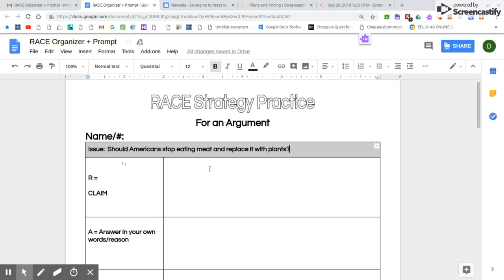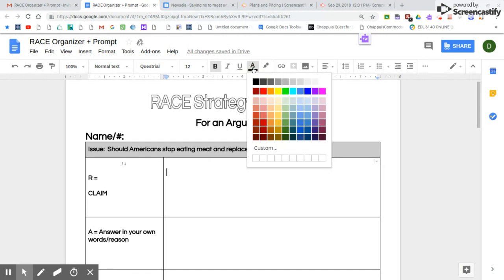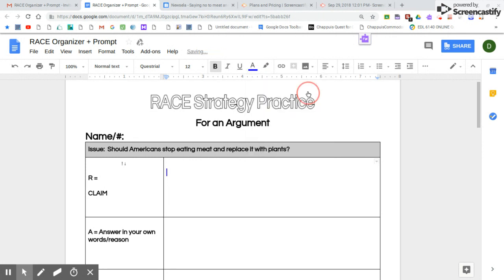So that's our issue. Now, in order to make your claim, you're going to need to decide if you think that Americans should stop eating meat and replace it with plants, and if you think it should not. So I'm going to write in two different colors. If you are someone that thinks that Americans should stop eating meat and replace it with plants, you're going to follow